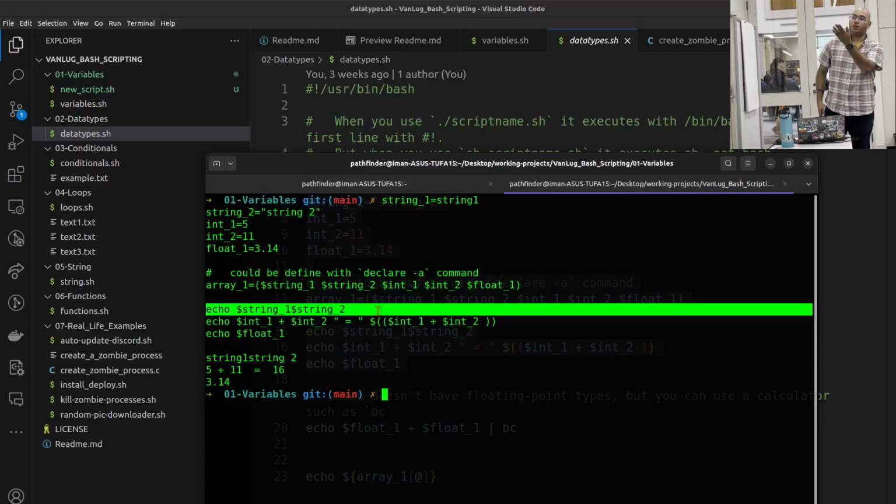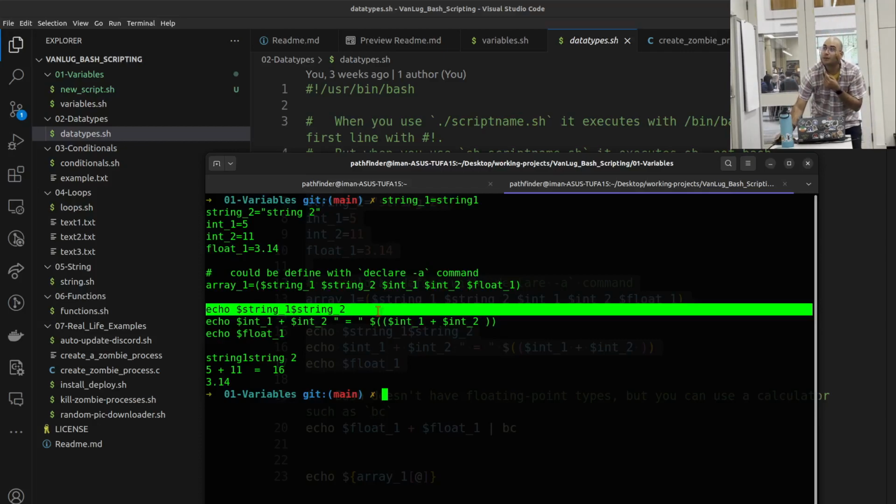The second echo prints out exactly the characters. So it understood the variable int1, but it doesn't understand the plus operation. What it means is, if we want to calculate them together and sum them up, we need to put them in double parentheses with a $ sign before that.